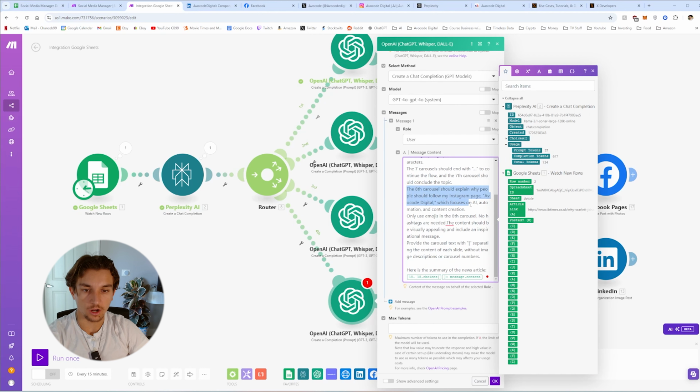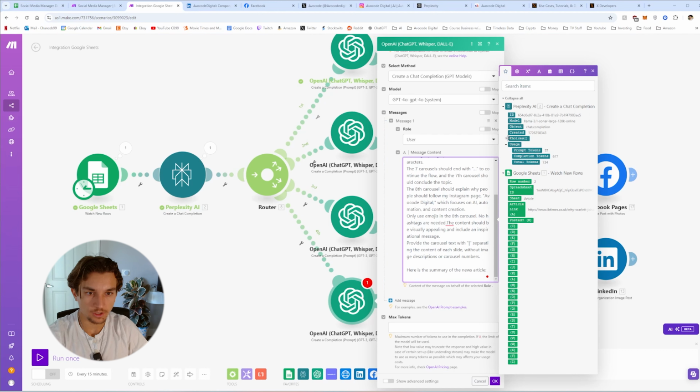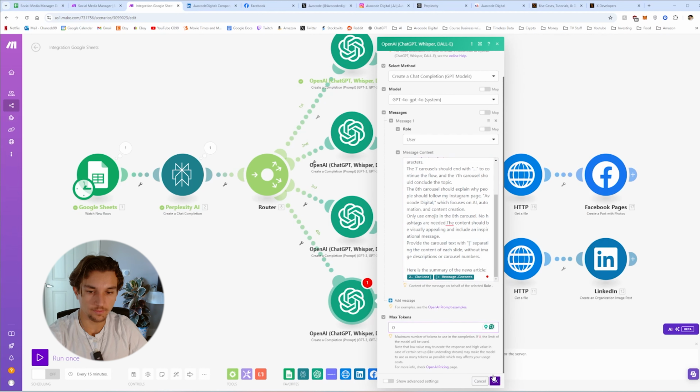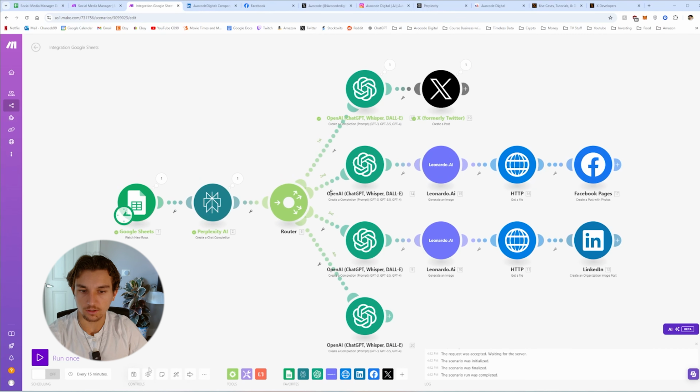And then the 8th carousel will talk about my page and why you should follow that. And then another important thing in this prompt is providing the carousel text with a pipe. Pipe is the character right below the backspace, and it's separating each of the content for each slide. And this is super important for creating the images and what should go in each image. After that, we're going to supply the news article. So we go to choices, go to message, go to content, max token 0. There we go. Let's auto align, save that.